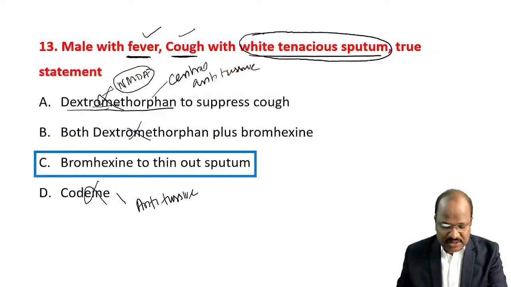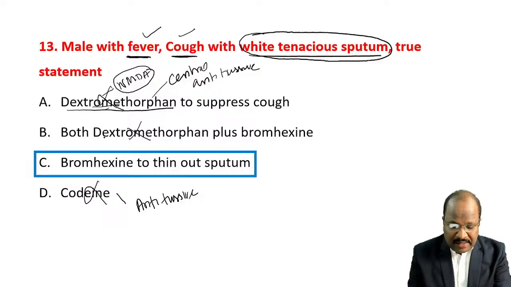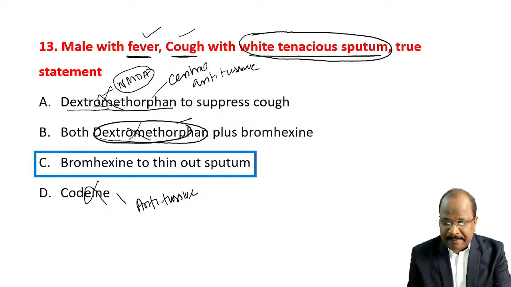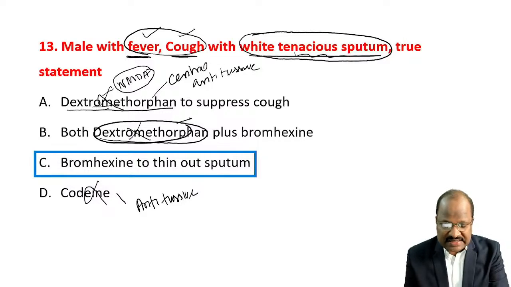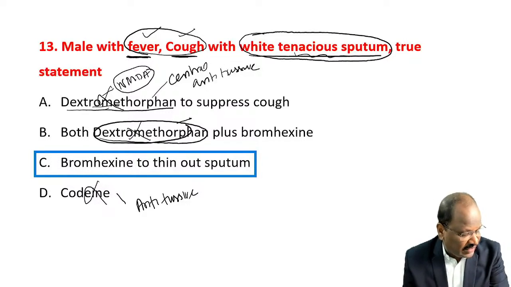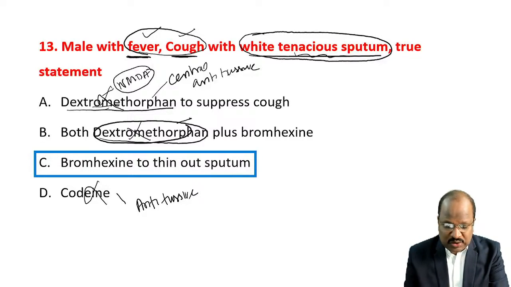Why not B for this question? Why not B, meaning dextromethorphan, a cough suppressant. The patient has tenacious, infective sputum. For infection cases, we should not go for antitussive for dry cough. So that's why this is ruled out, and that's why we go for option C. Whenever dextromethorphan is given, it is an antitussive, useful only for dry cough, not for infective cough.